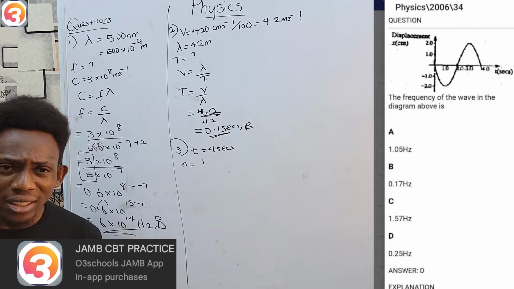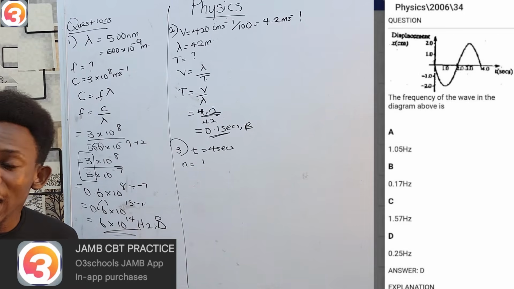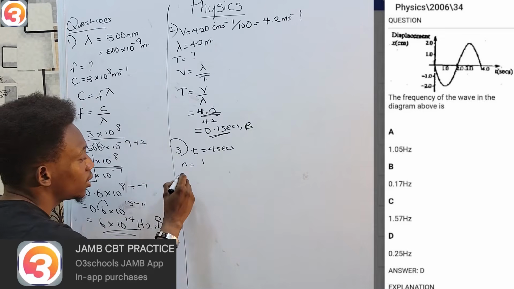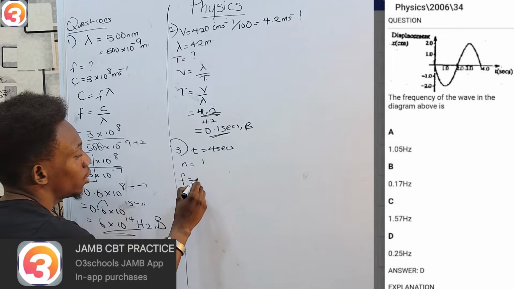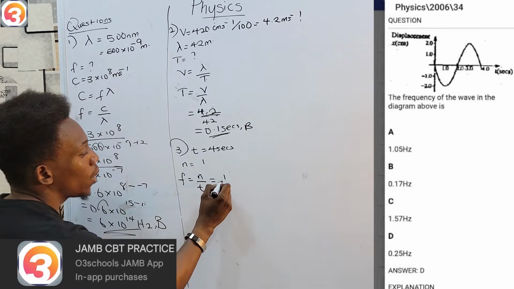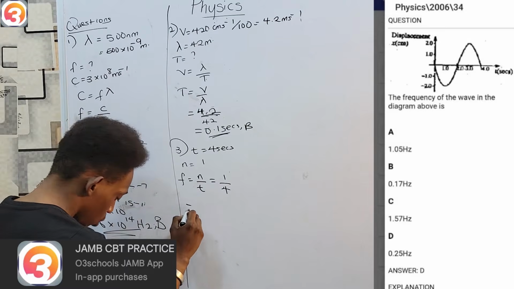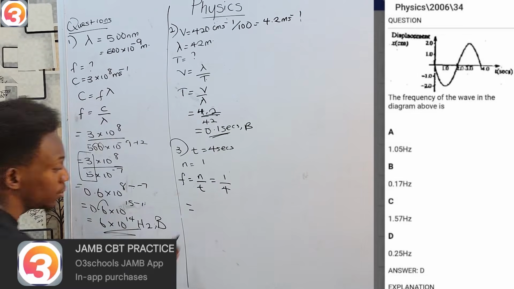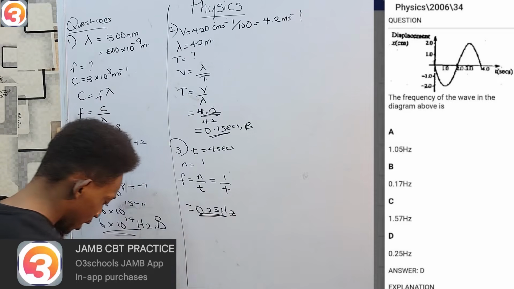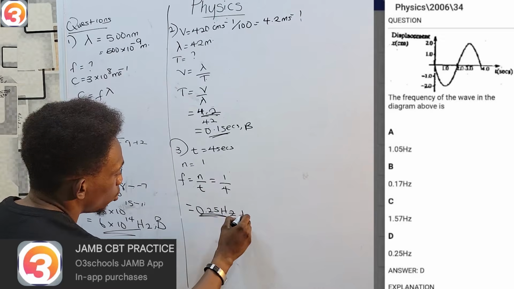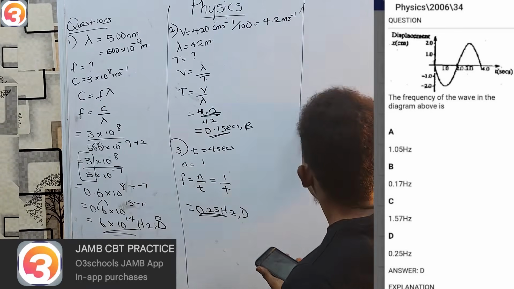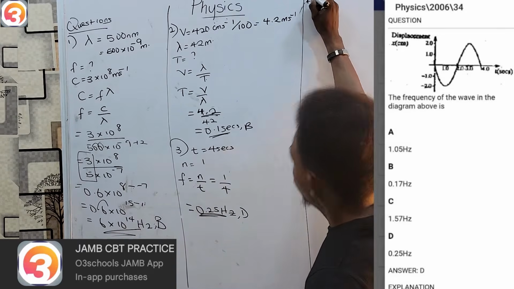But do I need the wavelength right now? No. The reason is I simply asked for frequency. I don't talk about wavelength. I just need to know that frequency is number of cycles over time. How many cycles? 1. How long? 4 seconds. And 1 over 4 must give you 0.25 hertz. See, my answer is option D. So as long as you know your basic steps, you should not be having any issue.